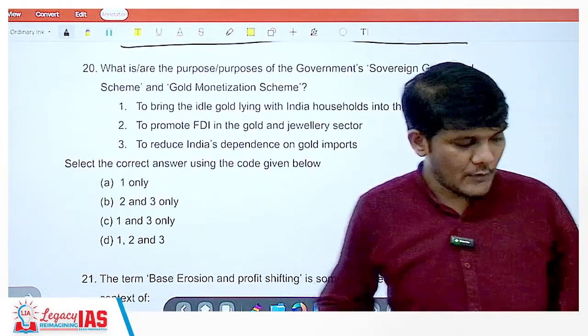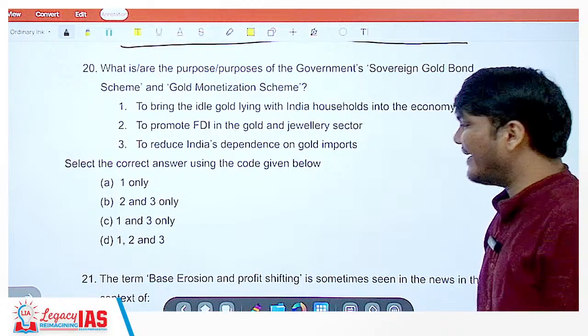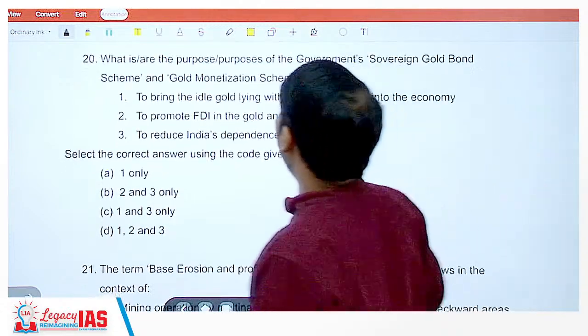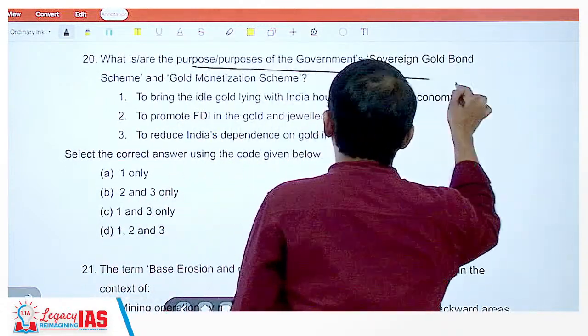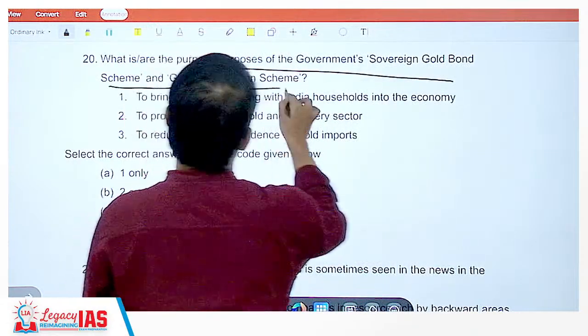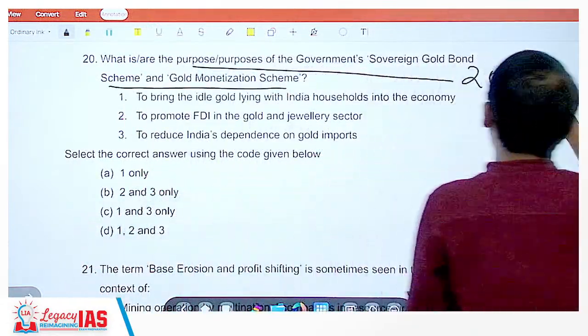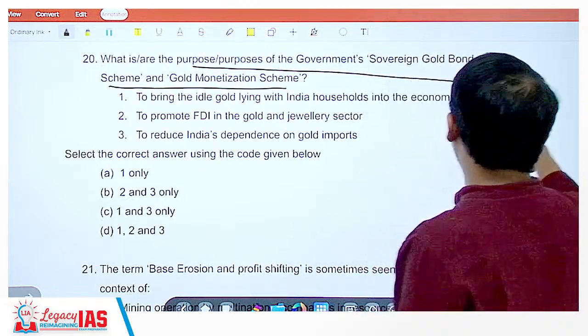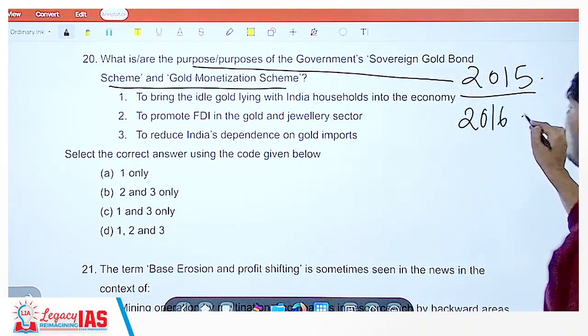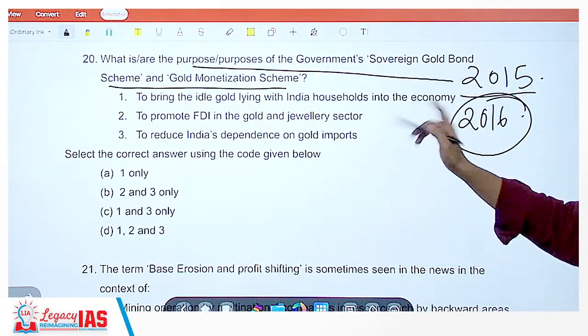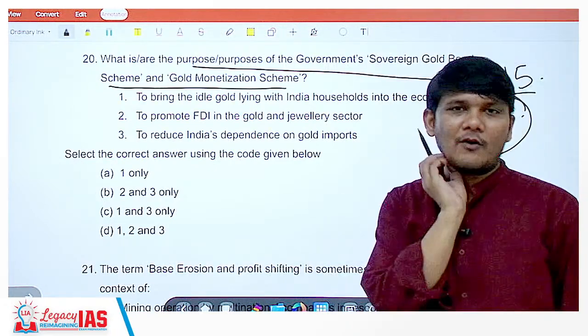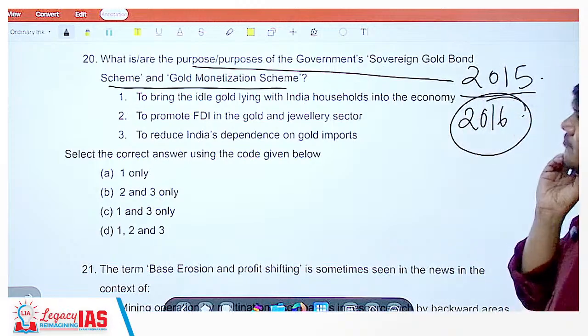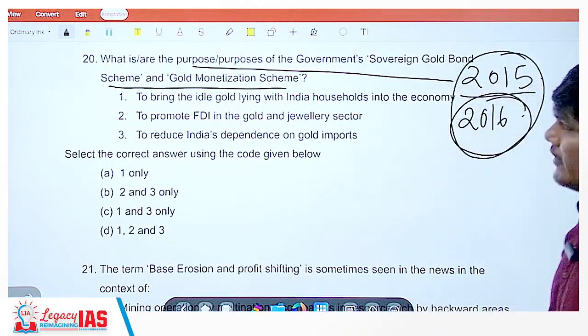Okay, coming on to the next question, that is question 20. What are the purposes of the government's sovereign gold bond scheme and gold monetization scheme? I think this is a 2016 question, 15 or 16. This is a question I think I solved when I gave my exam. So 15 or 16, you can just check it out.